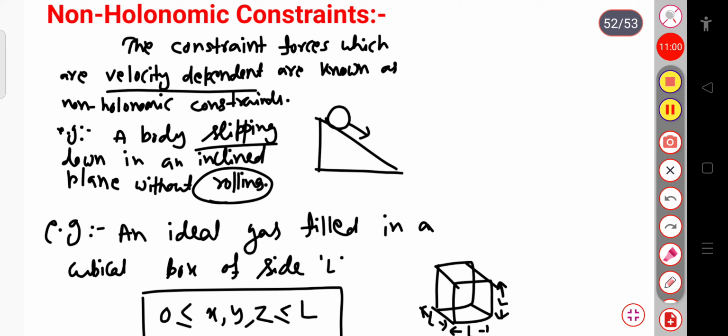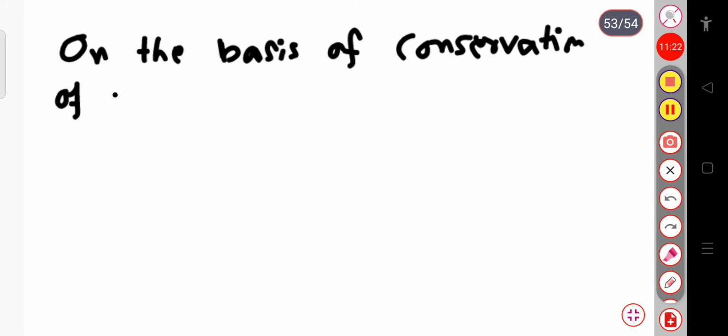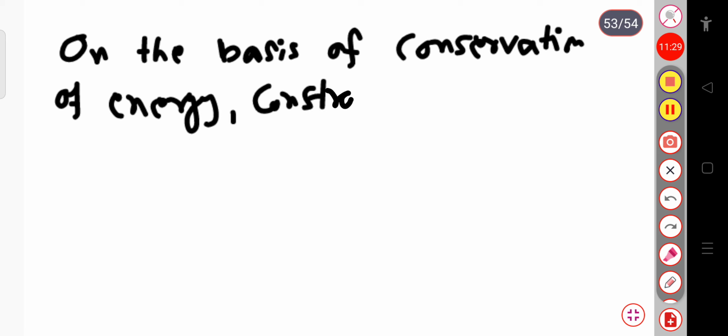Now we will see, on the basis of conservation of energy, the types of constraint. On the basis of conservation of energy, constraints are of two types.